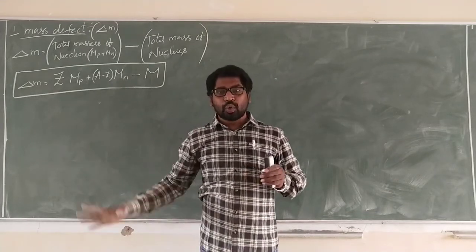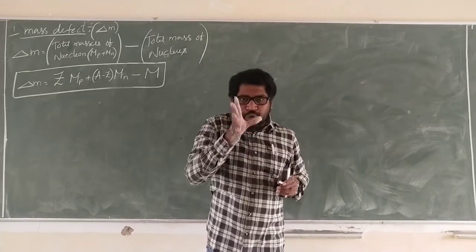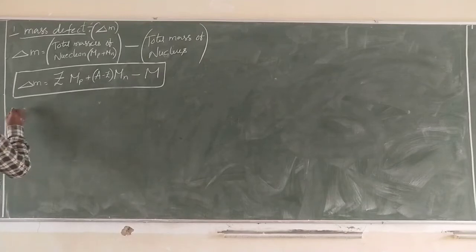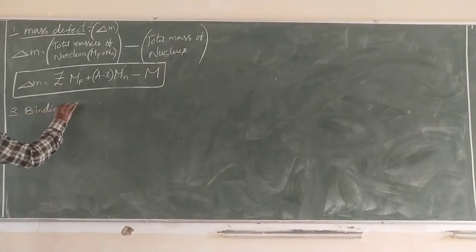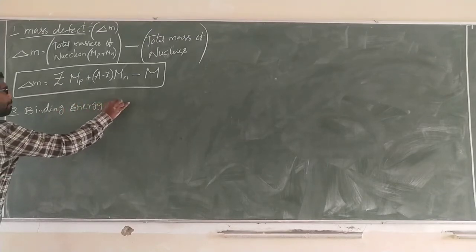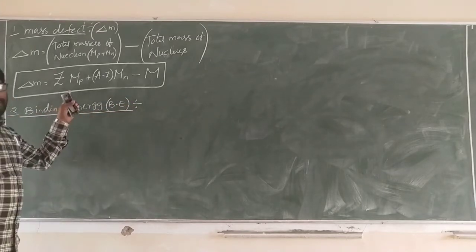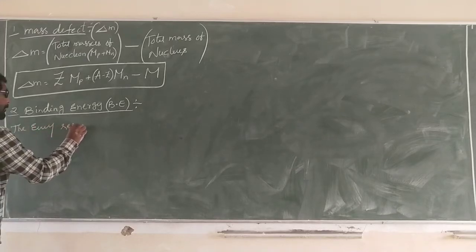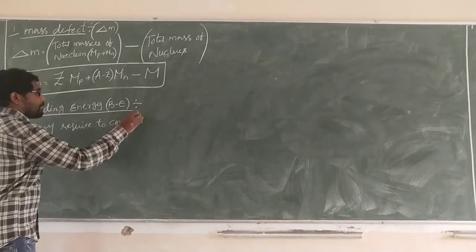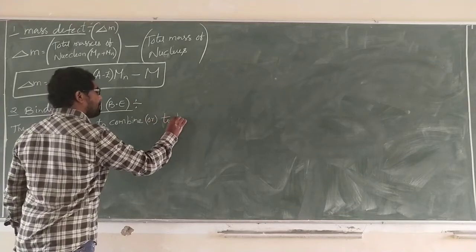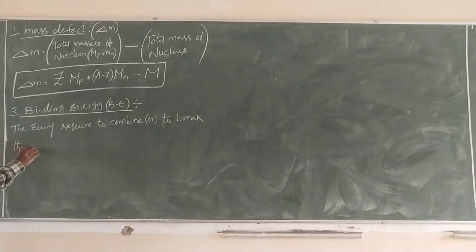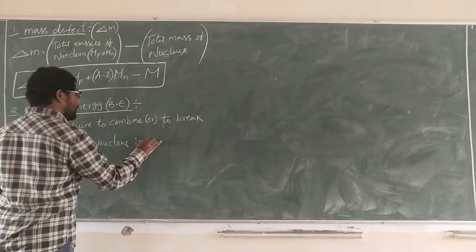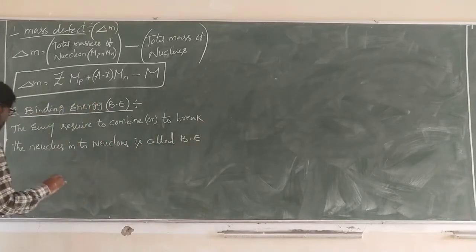The energy required to combine the nucleons, or to break the nucleus into nucleons, is called binding energy, B. There is another definition after this, binding fraction.